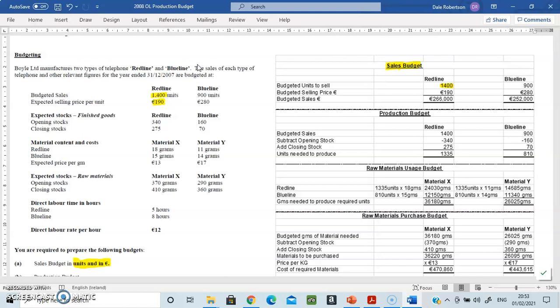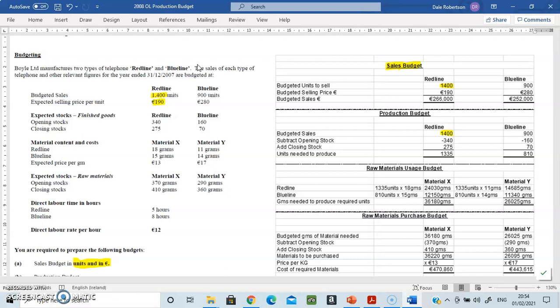So here is our budgeted sales, 1400. How many phones do we need to make in order to meet that? Well, the obvious answer would be we need to make 1400, but actually we already have some made, which is our opening stock. And at the end of the year, we also want to have some going forward to next year called closing stock.